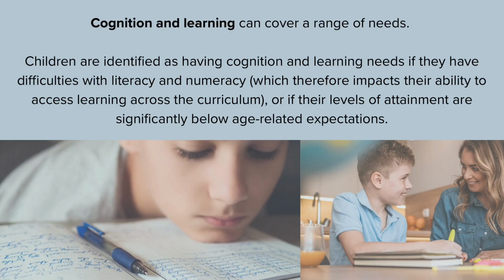The second area of need is cognition and learning. Children and young people with cognition and learning needs may learn at a different pace from their peers and require additional support to develop skills such as reading, writing, numeracy, memory, organization, and problem solving. This area includes moderate and severe learning difficulties, profound and multiple learning difficulties, and specific learning difficulties such as dyslexia, dyscalculia, and dyspraxia.